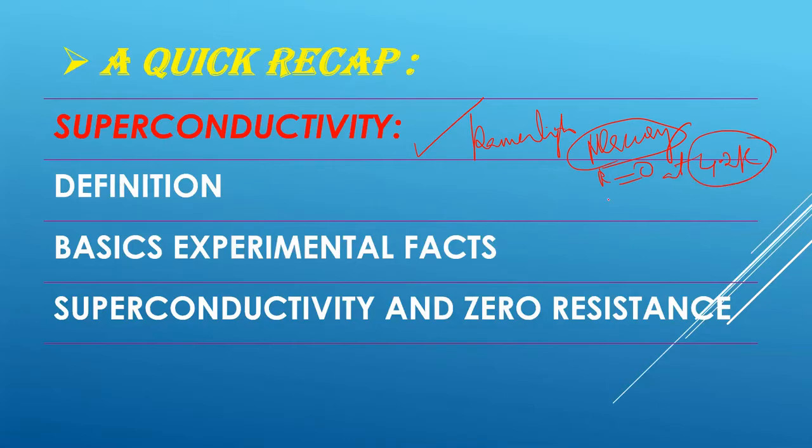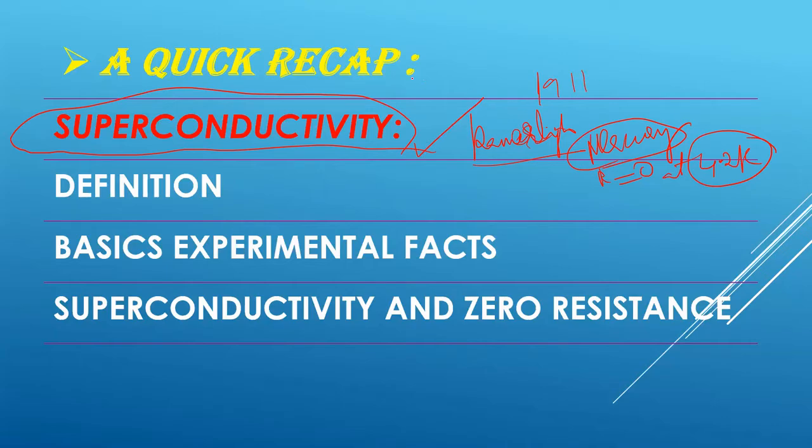It has reached a state called the superconducting state. This phenomenon is called superconductivity, discovered by Kamerlingh-Onnes in 1911.